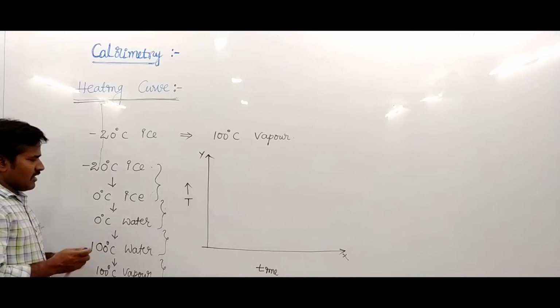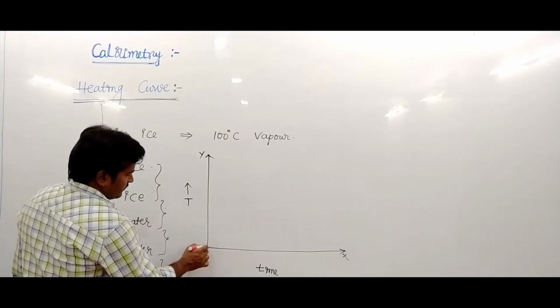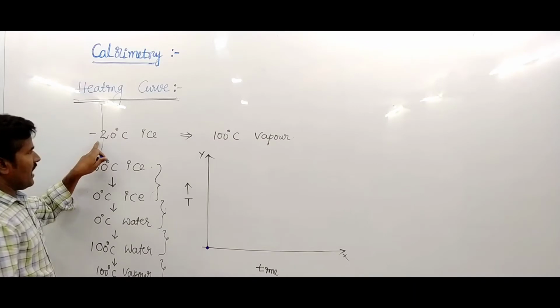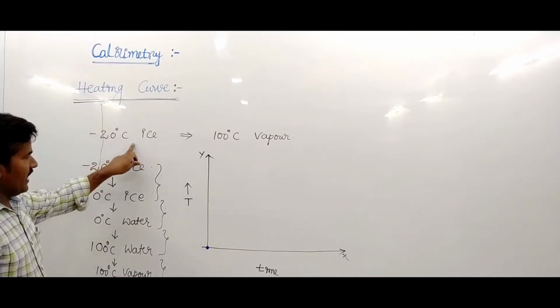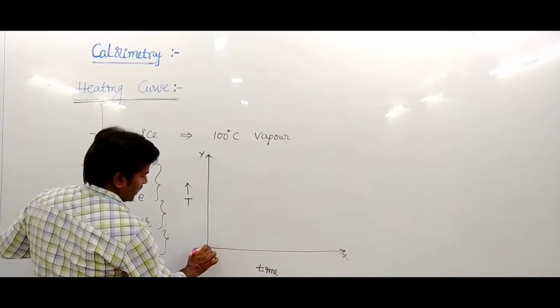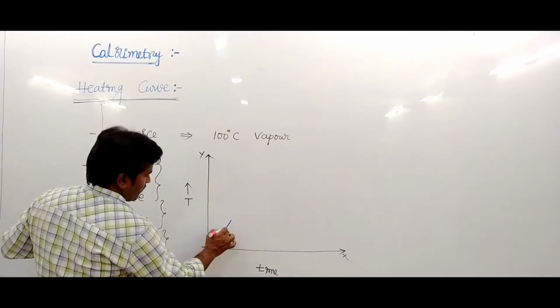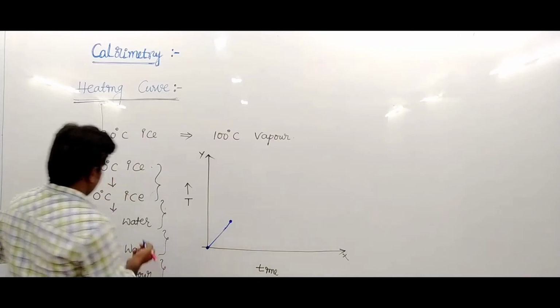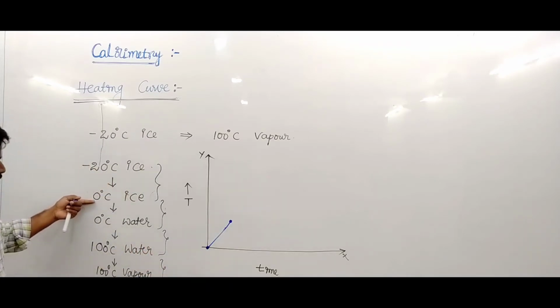Initially, minus 20 degree centigrade of ice is converted into 0 degree ice. The temperature increases from minus 20 to 0.